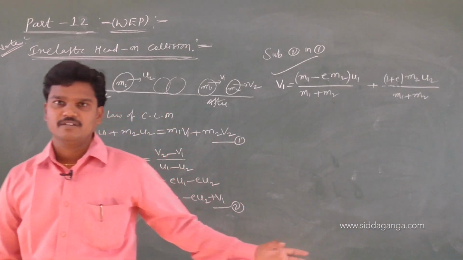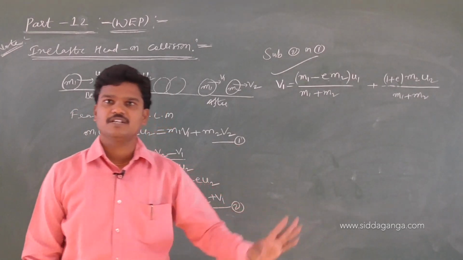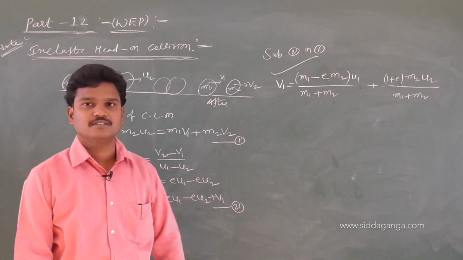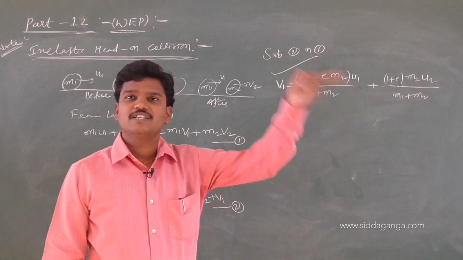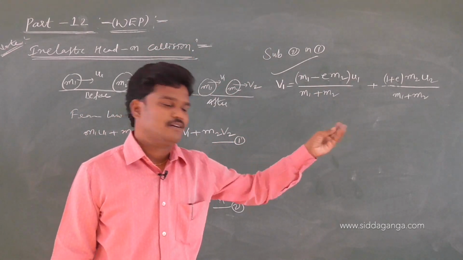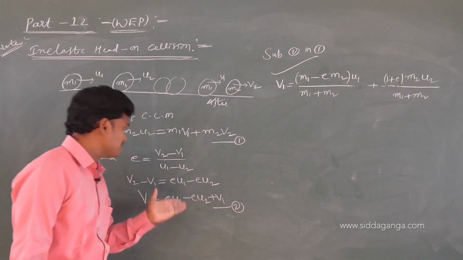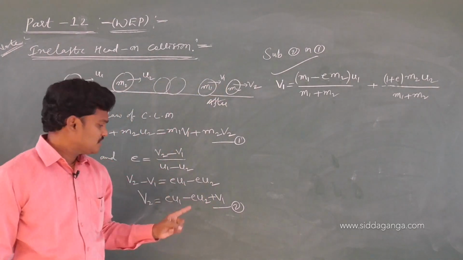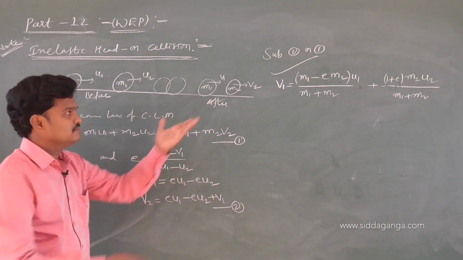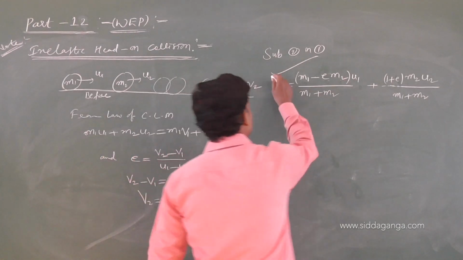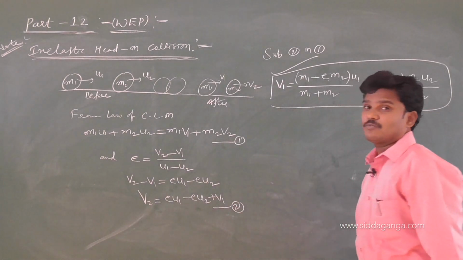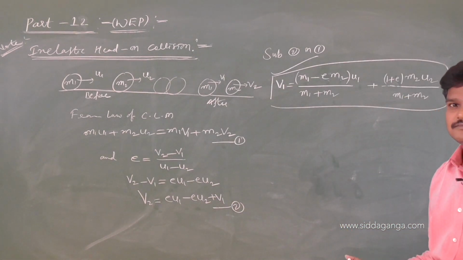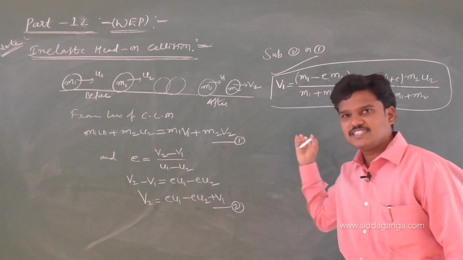Now I am going to avoid the derivations. For next sessions also I am going to avoid the derivations. I will give it directly like this. Anyhow, we got the answer. Substitute e value 1 here, you will get the previous answer. That means this formula is correct. Otherwise, if you have free time, you substitute this value here and extend it, you will get the answer. So no one will ask derivations in any board exam. So leave it. Remember the formula. It's only a matter of few steps, but it is clear.